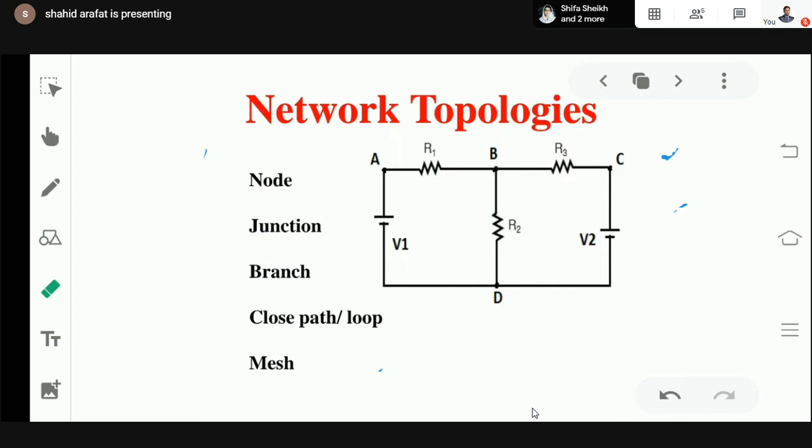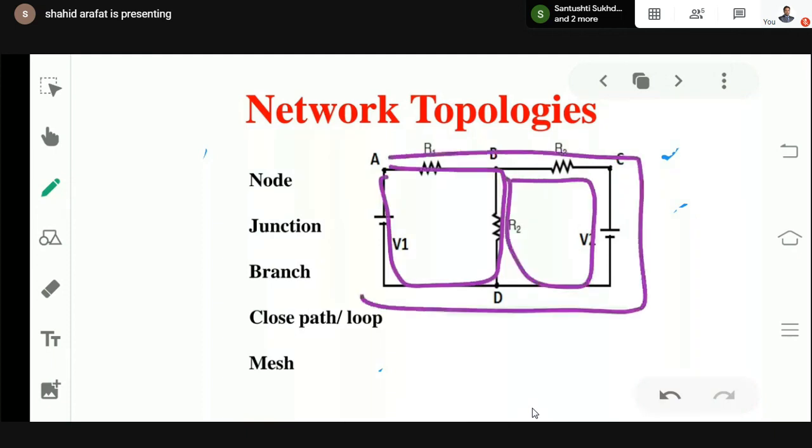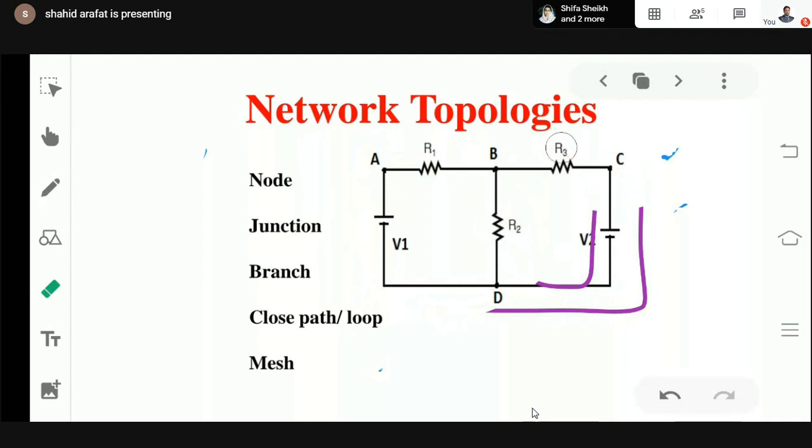So coming to the mesh, what is the difference? Mesh is more or less similar to the closed path. One difference, what is it? A closed path can be this one, as well as this one. But the requirement of a mesh is that it is that closed path which does not contain any other closed path inside it.